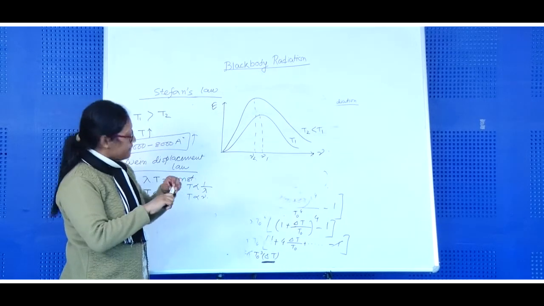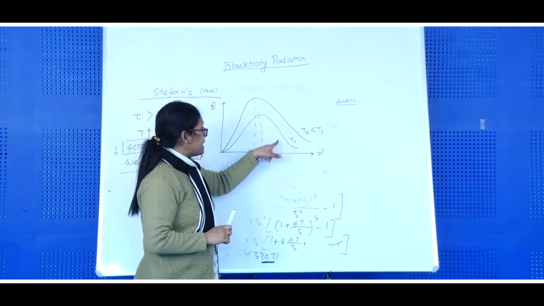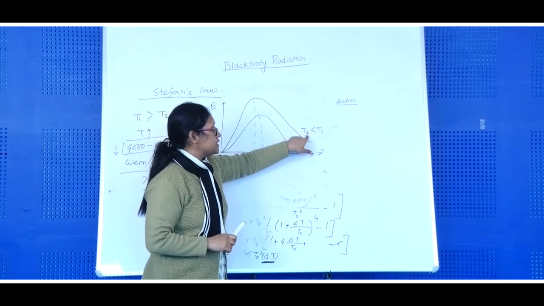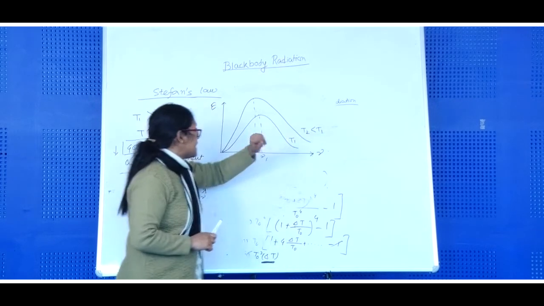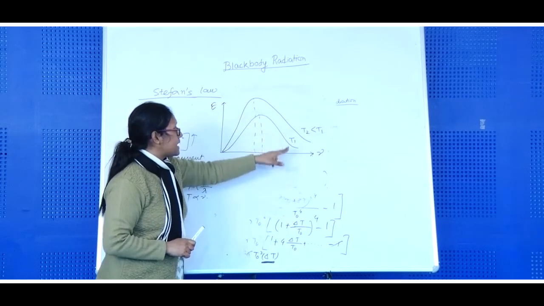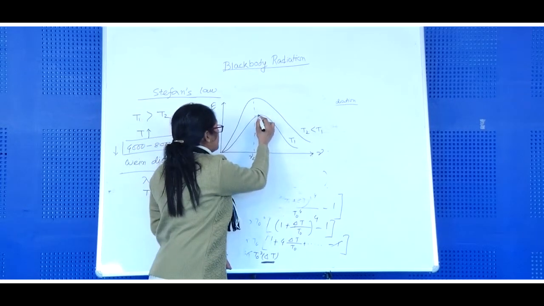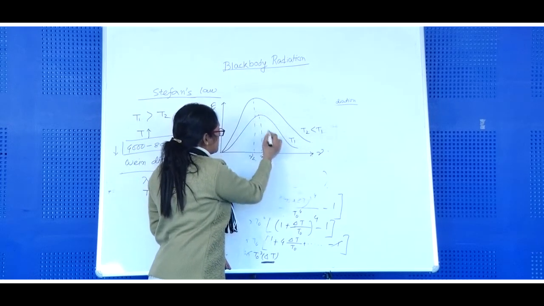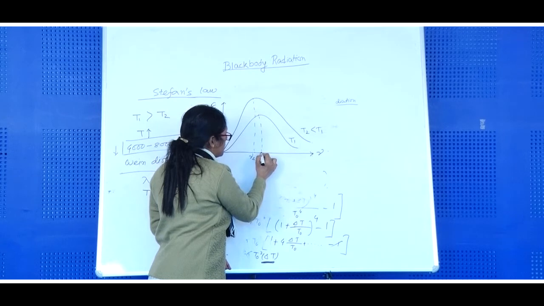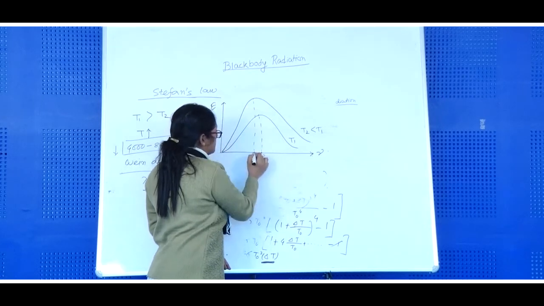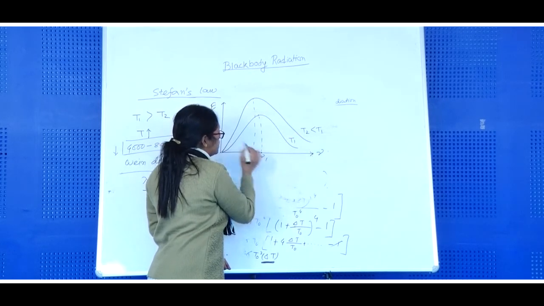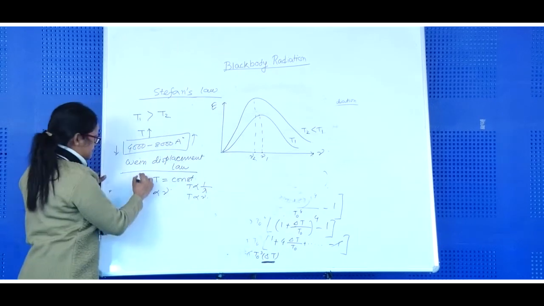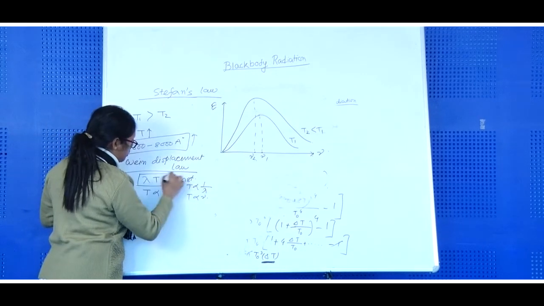We state that if two bodies are maintained at temperatures T1 and T2 where T2 is less than T1, we will see the energy radiation like this, where the peak for the T1 curve is at position nu1 and the peak at temperature T2 is at nu2. So this is Wien's displacement law.